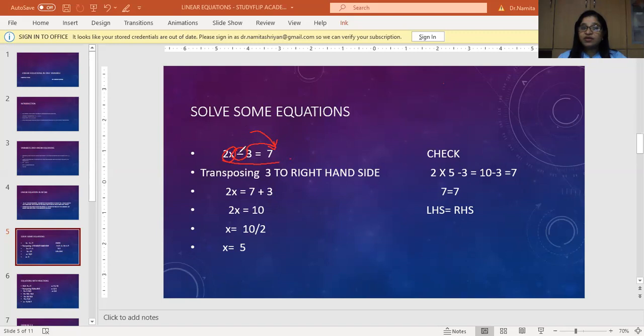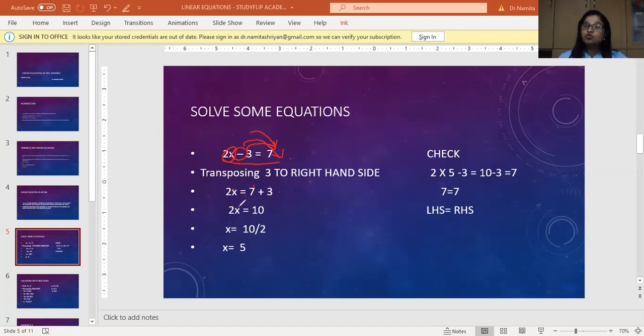So here you are having minus 3. So 2x, I'm maintaining it on this side, equals to 7 plus 3. Now this minus 3, when it has come to the other side, has become plus. So what am I getting? 7 plus 3 gives me 10. So 2x equals to 10.